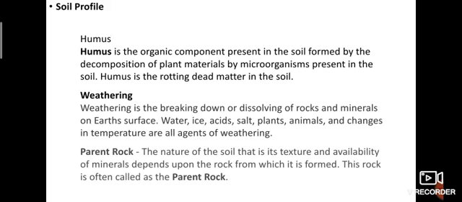Next one, parent rock. The soil comes from the parent rock. The nature of the soil, that is the texture and availability of minerals, depends upon the rock from which it is formed. This rock is often called the parent rock.